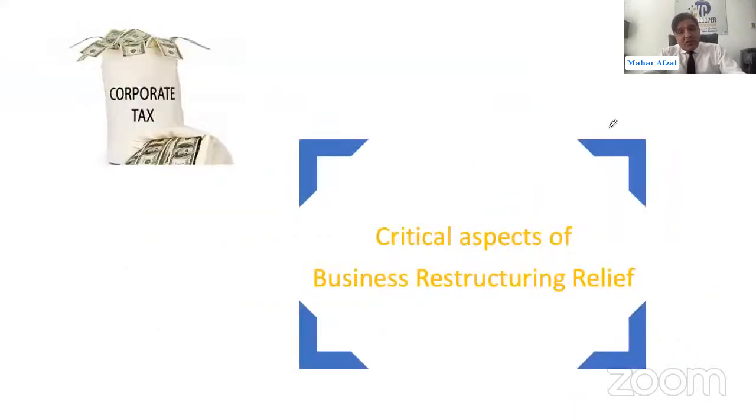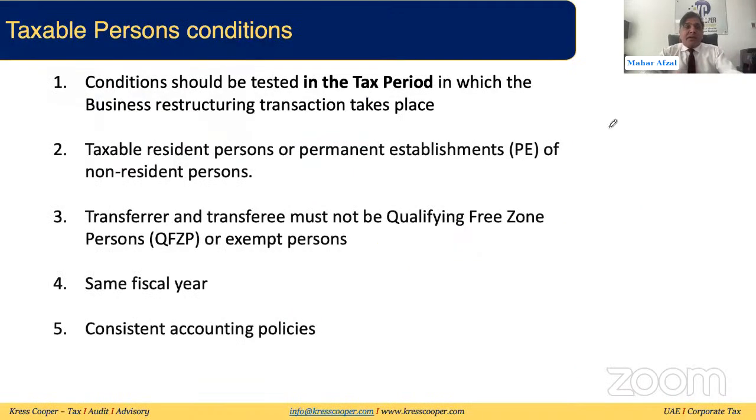In all this discussion, I have specifically written and am speaking about the critical aspects of the business restructuring relief. This is important. There are some tiny points which are very important. We need to look into these. These tiny points are that conditions should be tested in the same tax period. We'll discuss the eligibility criteria and conditions and the transfer phase conditions. All these conditions need to be tested in the relevant tax period, whenever we are transferring the business.